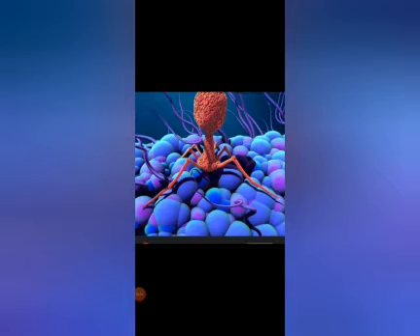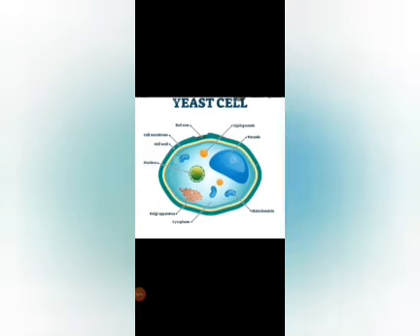The next one, virus and its types. The term virus in Latin means venom or poisonous liquid. Third one, fungi, the yeast cell. They lack chlorophyll, so they depend upon living organisms and dead organic matter.